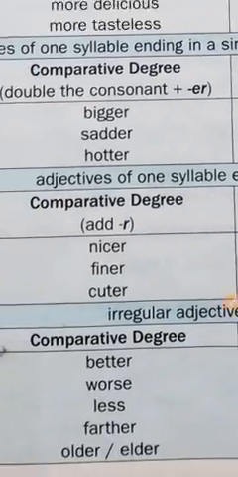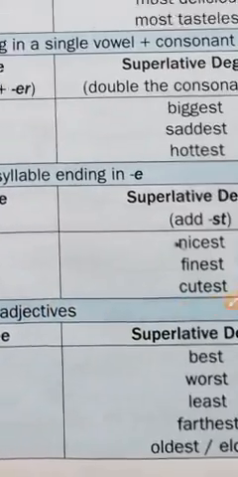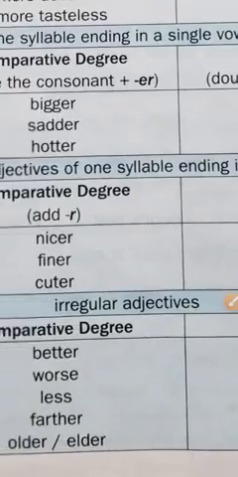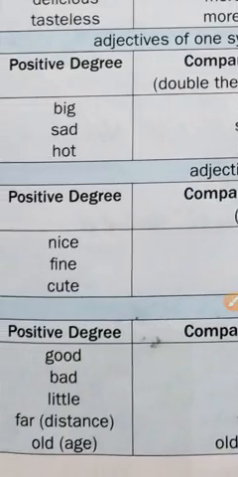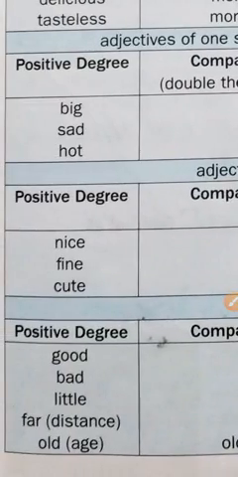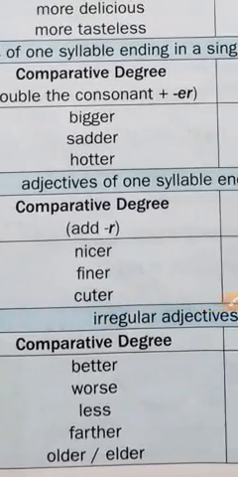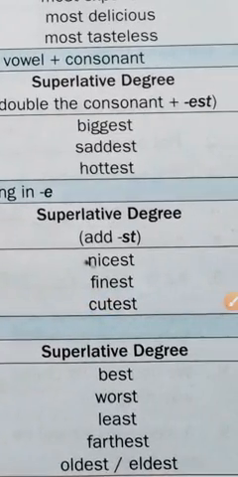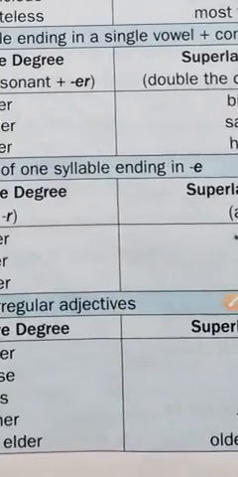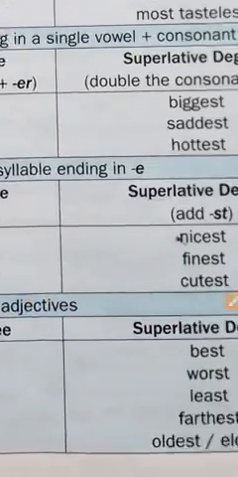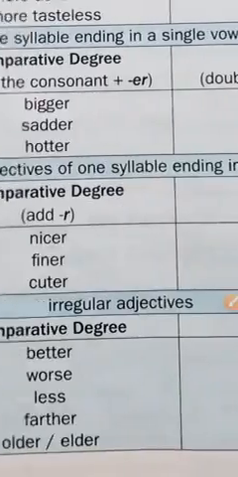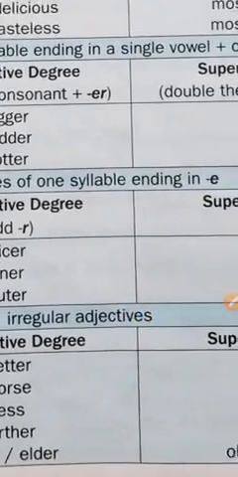Another: sad, sadder, saddest; hot, hotter, hottest. In another example, the positive degree nice, nicer, nicest. We only add r or st. Another: fine, finer, finest; cut, cutter, cuttest.